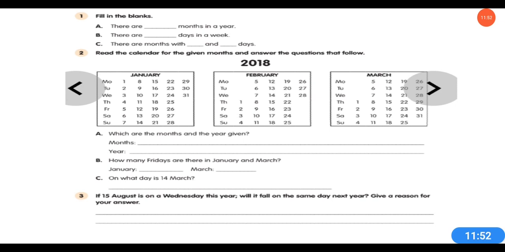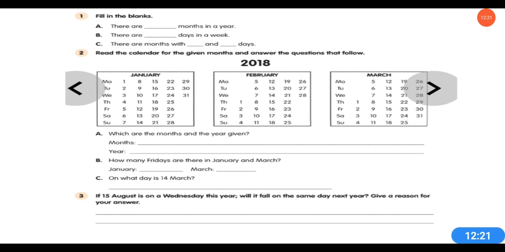And on what day is 14th March? Look at 14th March in the March calendar. It is a Wednesday. If 15th August is on Wednesday this year, will it fall on the same day next year?